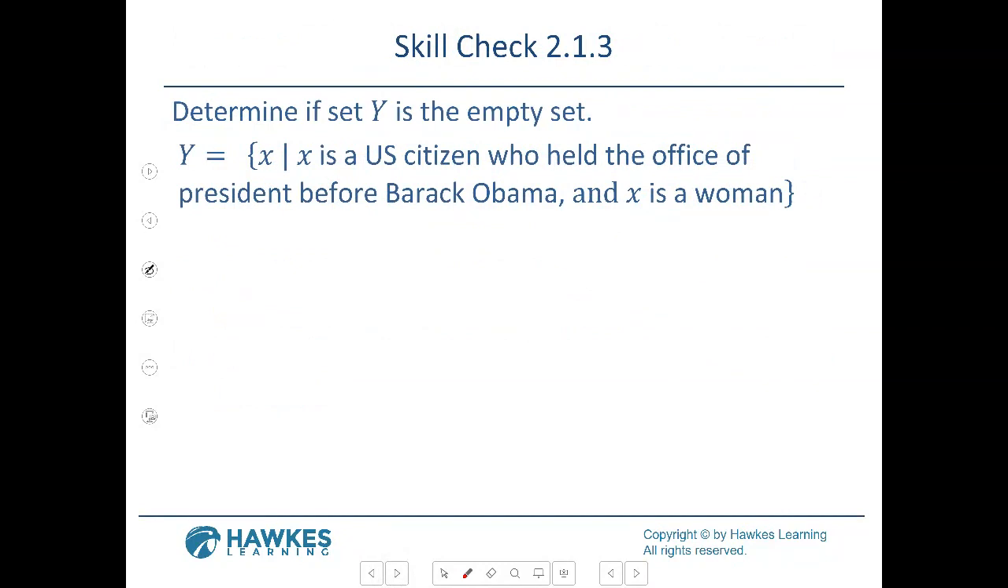All right, so your next question states, determine if set Y is the empty set. So Y is the set of X such that X is a U.S. citizen who held the office of president before Barack Obama, and X is a woman. That's empty. Do you all know anybody, a president that we had that's a lady? Nope. So you say Y here is empty. Doesn't exist. That's empty. So yes, that is empty.